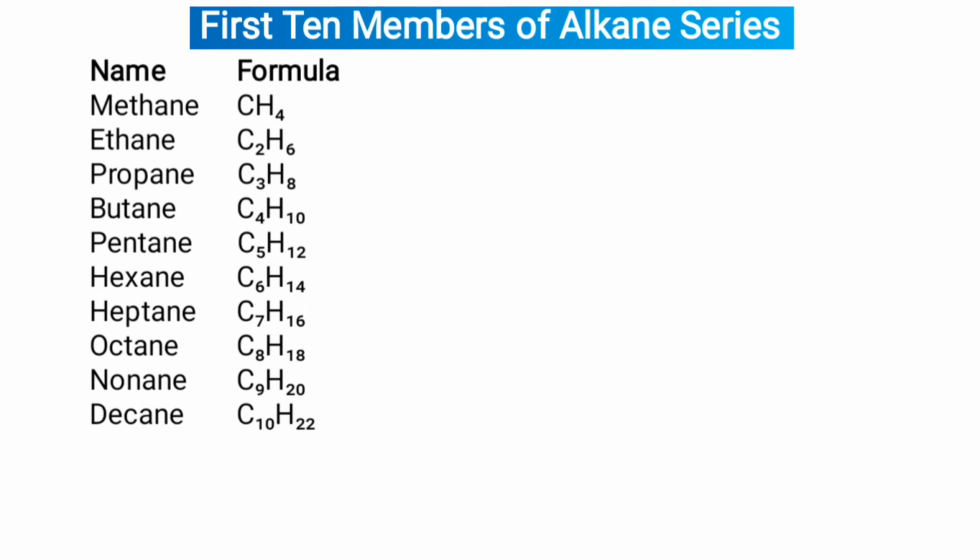First 10 members of alkane series. Name and formula: methane CH4, ethane C2H6, propane C3H8, butane C4H10, pentane C5H12, hexane C6H14, heptane C7H16, octane C8H18, nonane C9H20, decane C10H22.